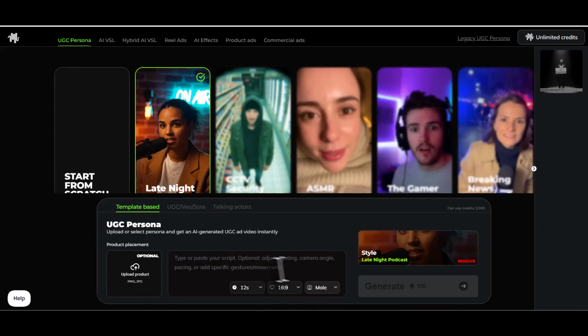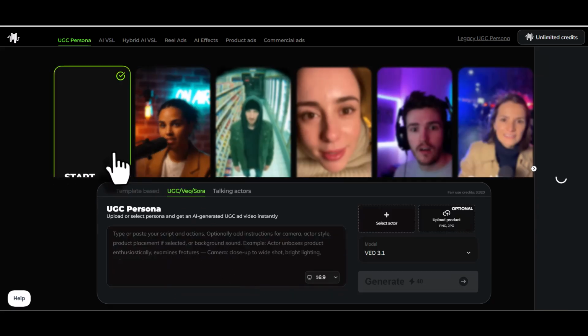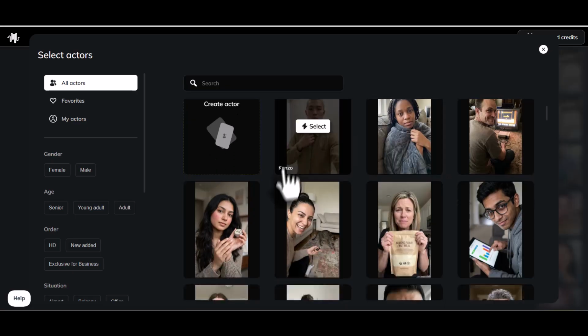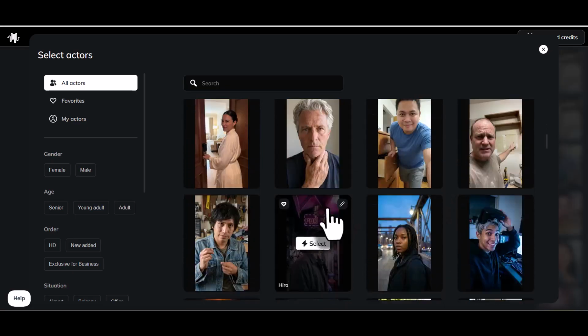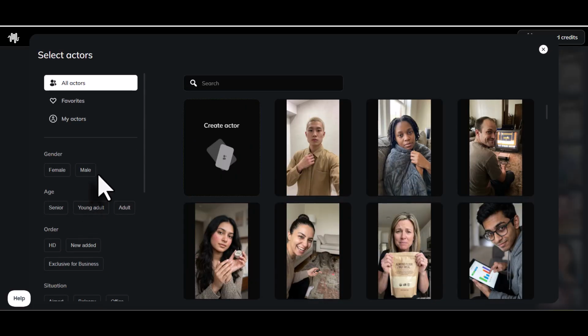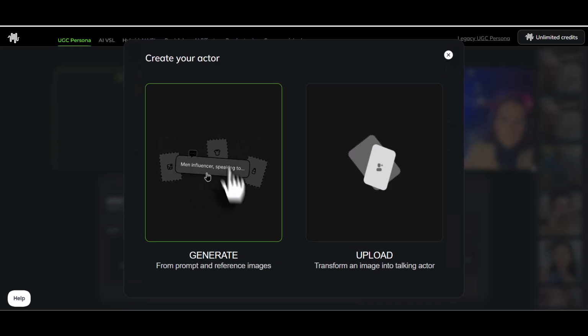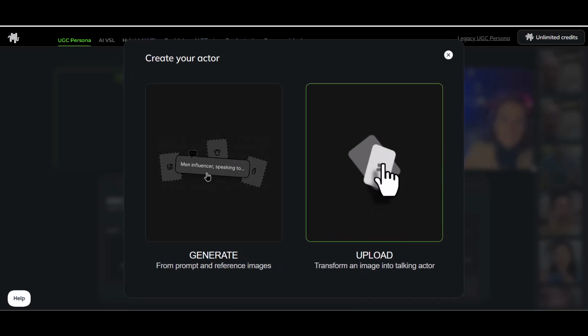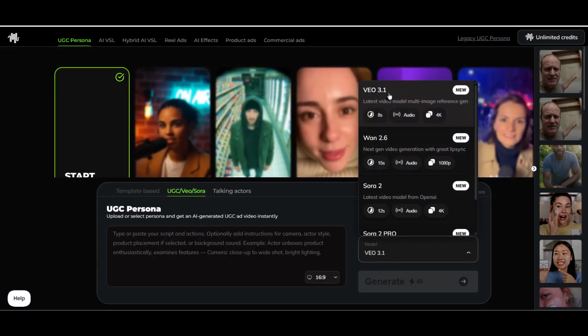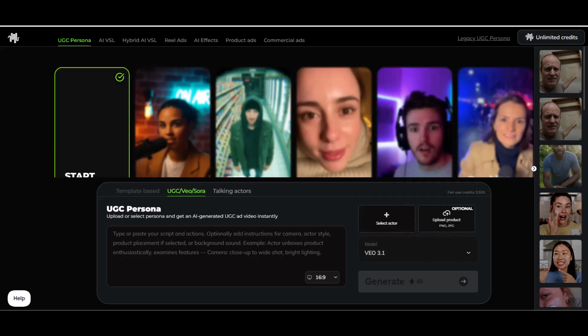If I click Start from Scratch, I can then go into UGC, VO, Sora Creation, where I can select a specific actor, where there are literally over 1,000. There's also a very handy filter over here so you can narrow down the actors you want to select from. This is where you gain the ability to choose the same actor across different video types throughout your video funnels. You also can create your own actor via prompt or by uploading an image of a person here. The UGC VO Sora option is more AI-driven. It will create the narrative, the voice, the full video production based on your direction. As you can see, you can select the specific models you want to produce your video as well as change the video size.